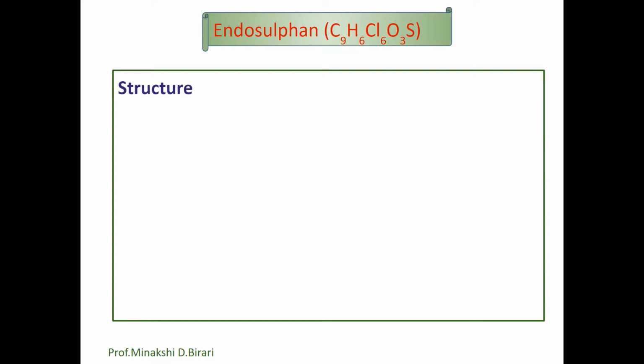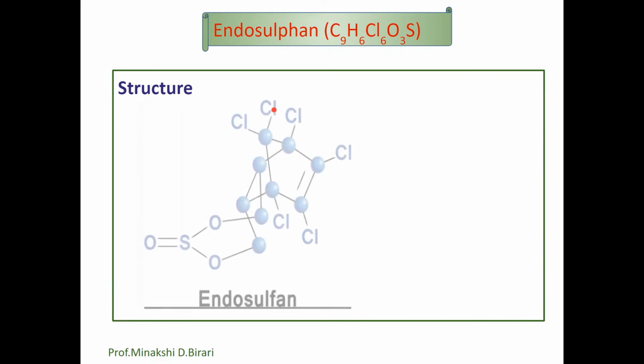Endosulfan has the molecular formula C9H6Cl6O3S. So we should remember the molecular formula of endosulfan. What is the structure of endosulfan? This one is the structure of endosulfan, having 6 hydrogens, 9 carbons, 6 chlorines, 3 oxygens and 1 sulfur.